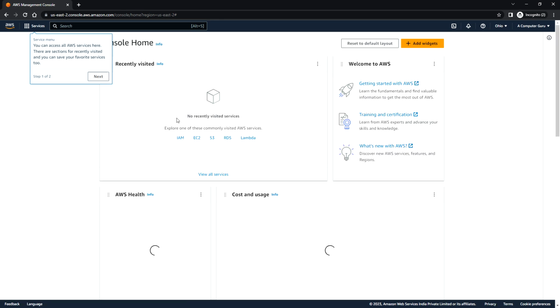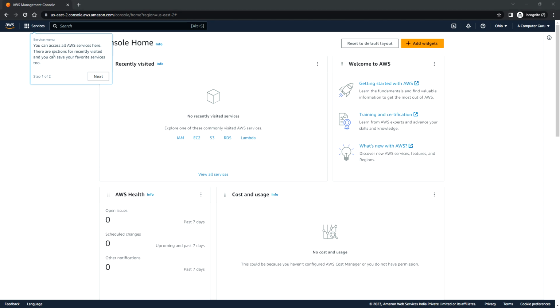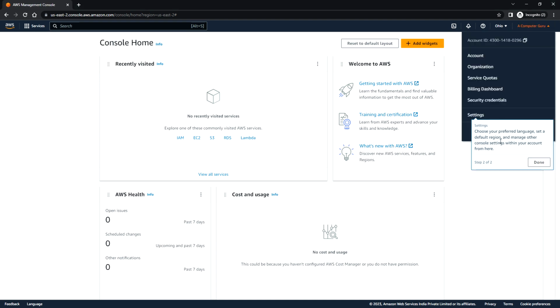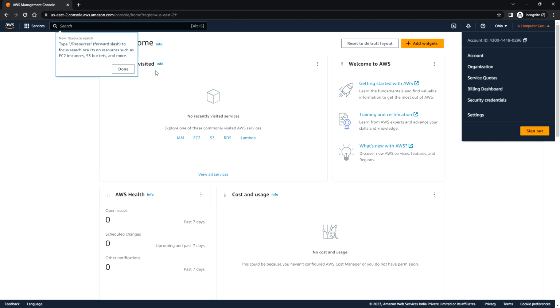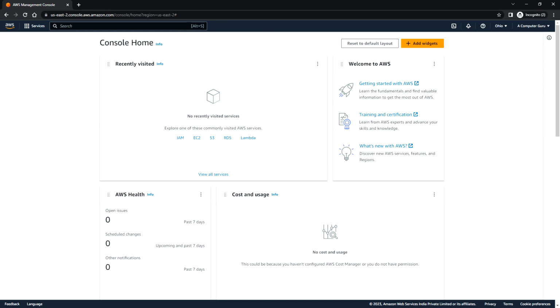Okay, so now I'm able to log into the Amazon AWS console. So it just shows the quick tour where you can access the service menu, and here you can choose the preferred language, set a default region, and manage other console settings. Okay, and here you can search for any resources like EC2 instances, S3 buckets, and more. So just click on done.